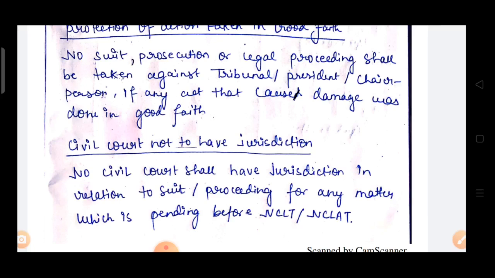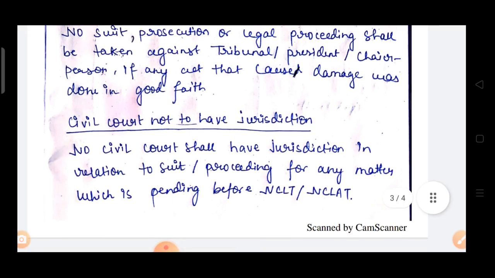If that person or tribunal has taken the action in good faith, and if that action has caused damage also, but it was done in good faith, then no suit will be taken against tribunal, president or chairperson.